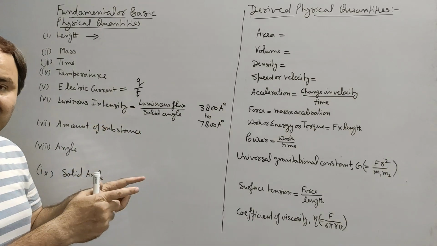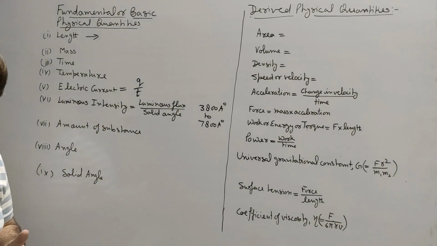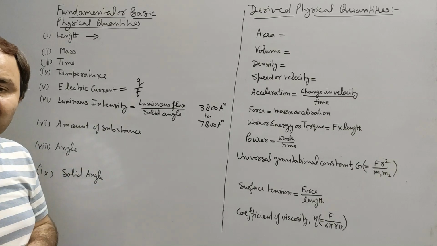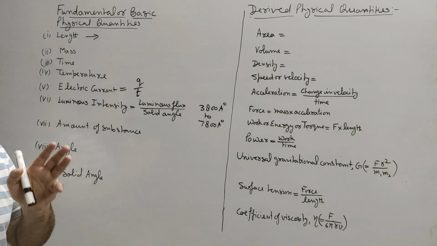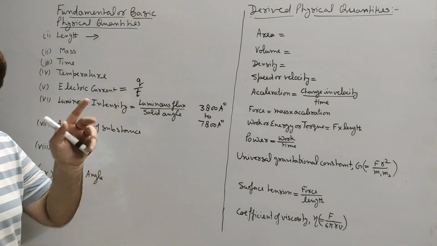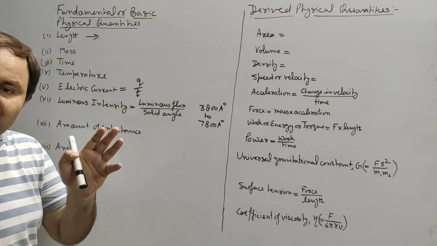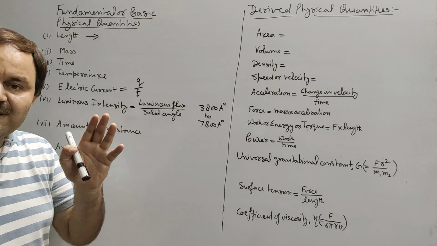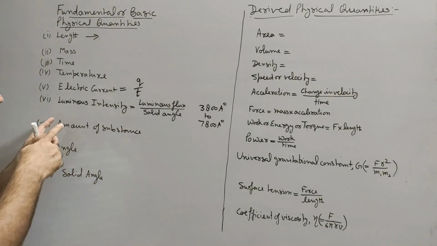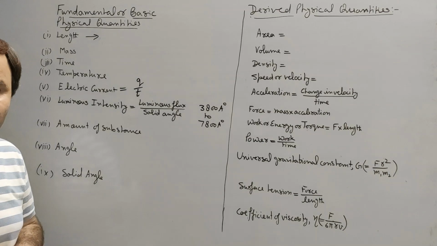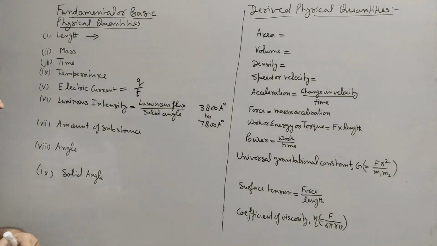And luminous flux emitted by a source of light per unit solid angle. Solid angle is a three-dimensional angle. We will discuss it here. So, luminous flux, that is energy in the visible region emitted by a source per second per unit solid angle, will be defined as luminous intensity of a source of light.